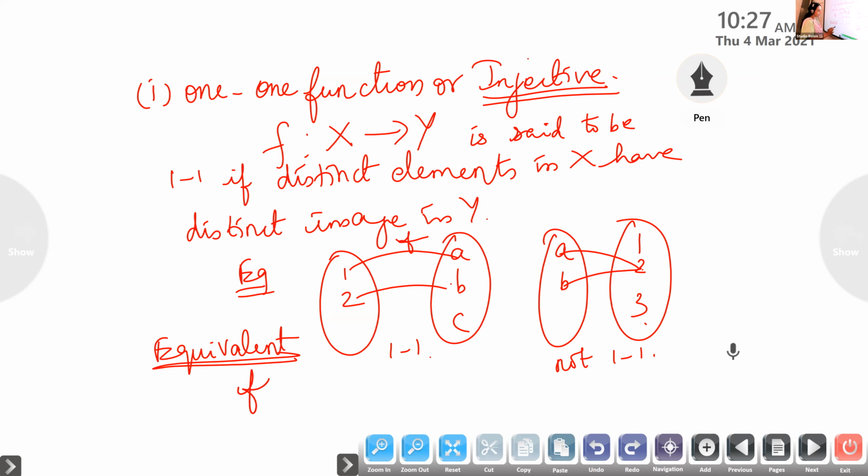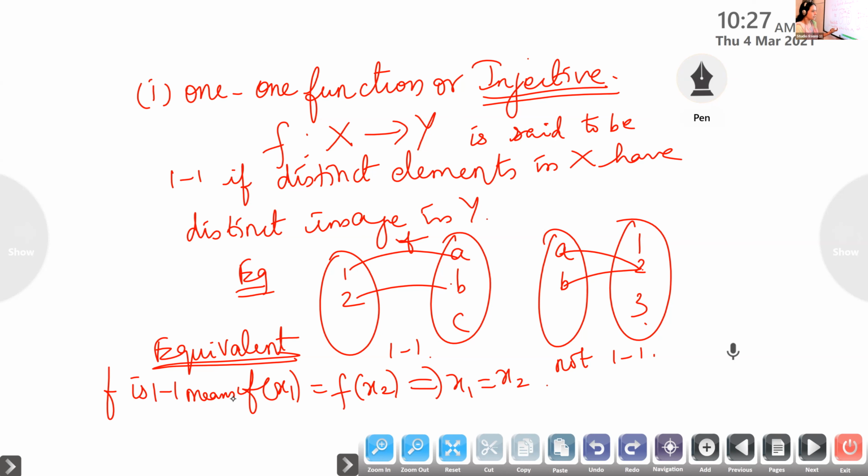F of x1 is equal to f of x2 implies x1 is equal to x2. F is one-one means what do you have to get? F of x1 equals f of x2 implies x1 equals x2. What does it mean?